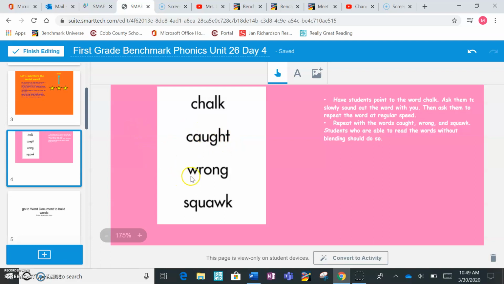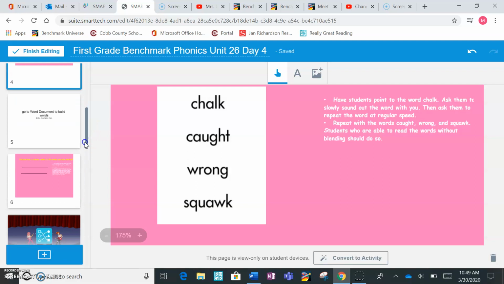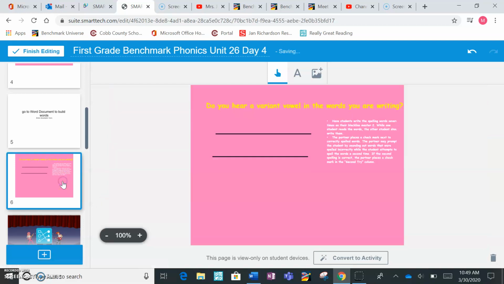All right, and then the next one, r, ong, wrong. Squawk. Very good. And we see some different spelling patterns there. We see the A-L for aw, A-U for aw, O for aw, and then an A-W for aw. So lots of different ways to spell aw.